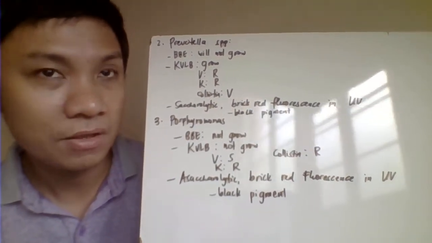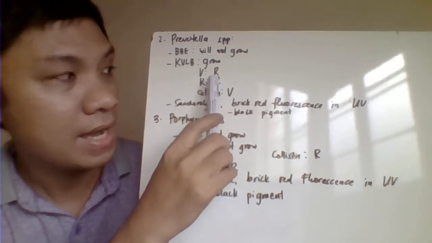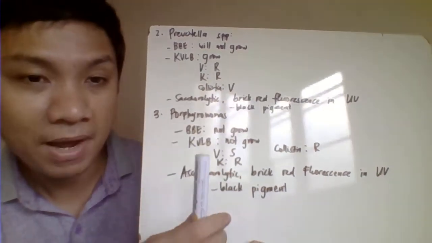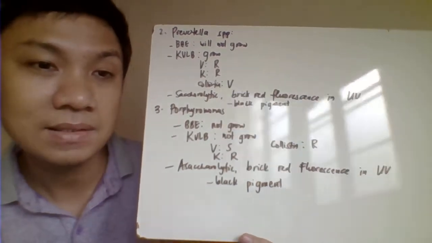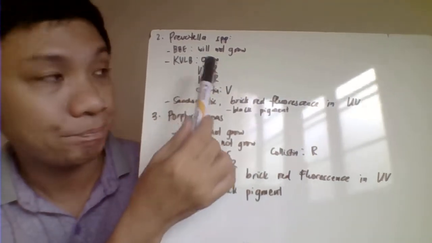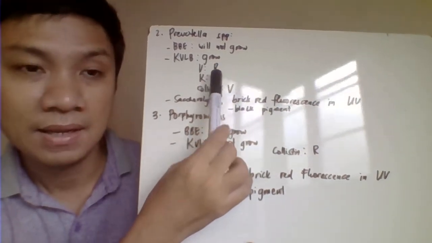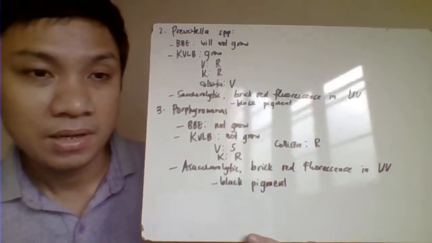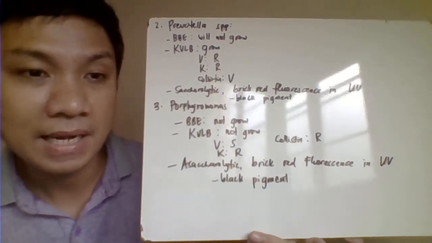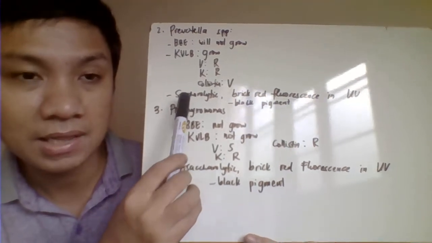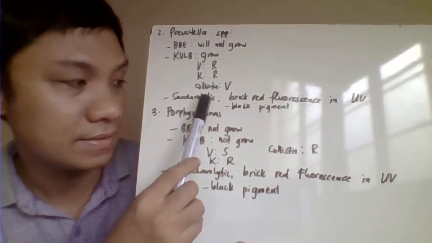Kanamycin, vancomycin, lake blood agar. Okay, anong result niya dito? With your vancomycin resistant, kanamycin resistant, colistin is variable. Ulit, para malaman natin pag mag-grow hindi sa kanamycin, vancomycin, lake blood agar, titignan natin ang result ni vancomycin. Here, resistant ang kanyang result, therefore, your Prevotella were able to grow in your kanamycin, vancomycin, lake blood agar. Another one is the saccharolytic. It tries to hydrolyze your carbohydrates.